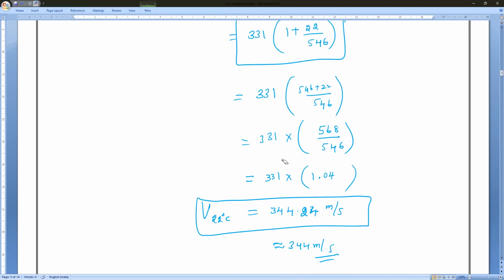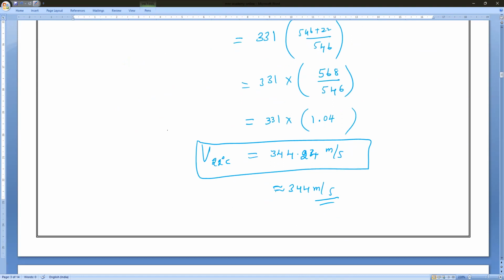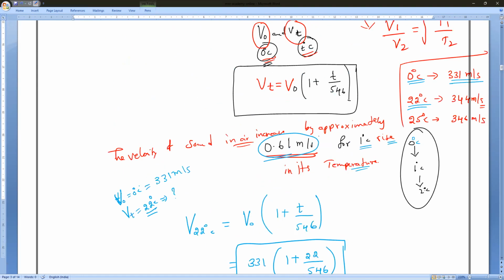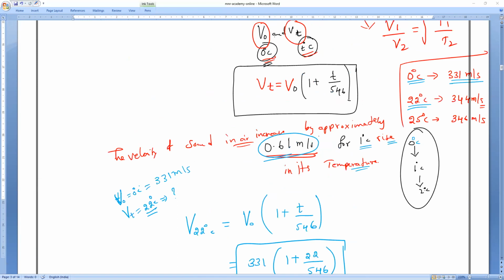You can use it and find it. I hope you all understand. If you want to find it for 25 degrees Celsius, you will get approximately 346. Am I right or wrong? You can verify and let me know.